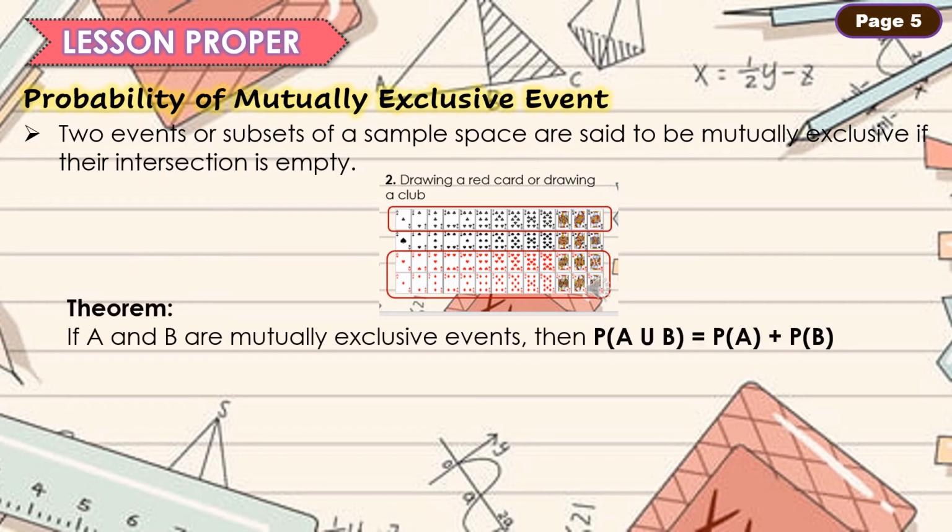There is a theorem for this probability. If A and B are mutually exclusive events, then the probability of the union of A and B is equal to the sum of the probability of A and the probability of B.